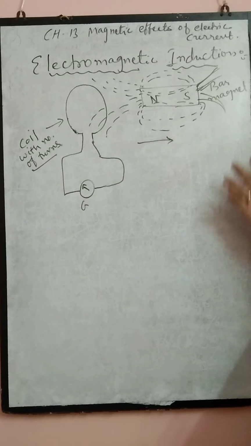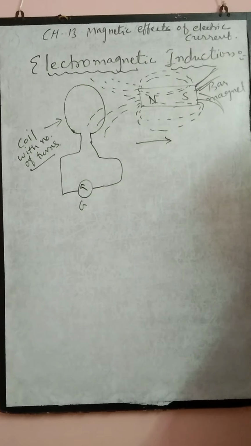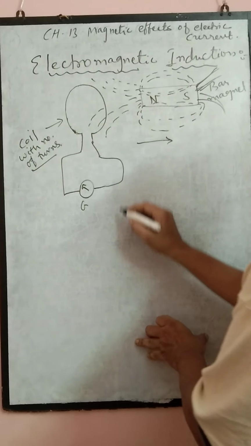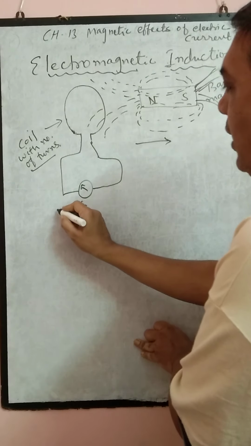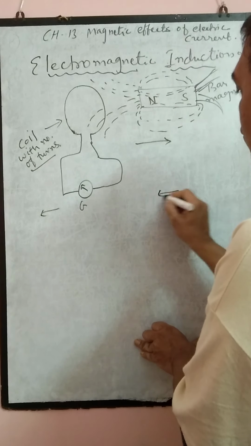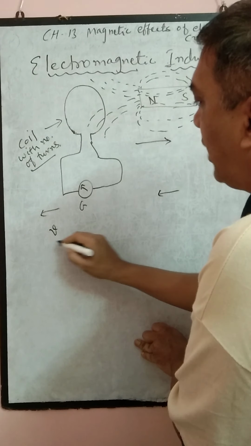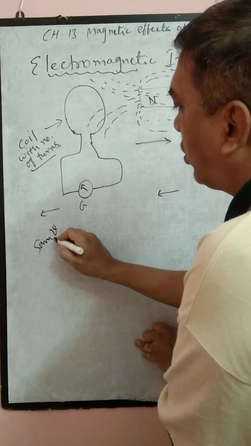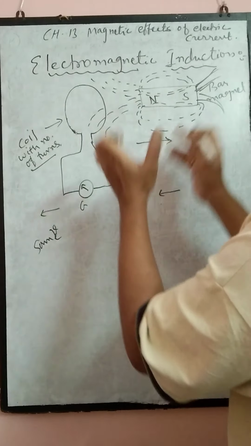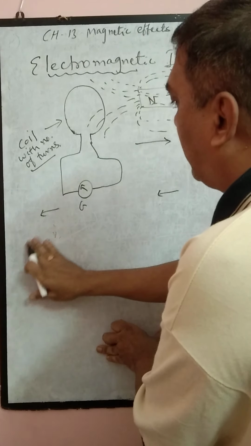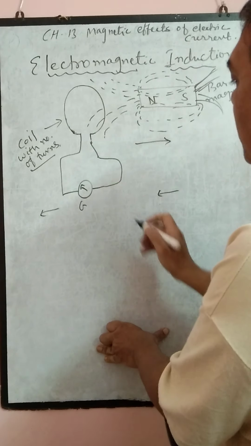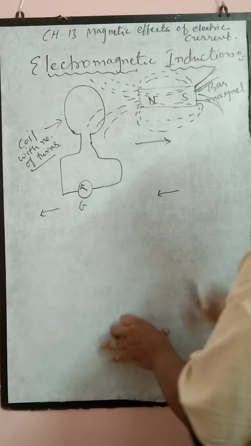But if there is no relative motion, that means if the change in field lines is not taking place, for example, suppose this coil is also moving and this magnet is also moving with the same speed, then the change in field lines is not taking place, so the galvanometer does not show any deflection.